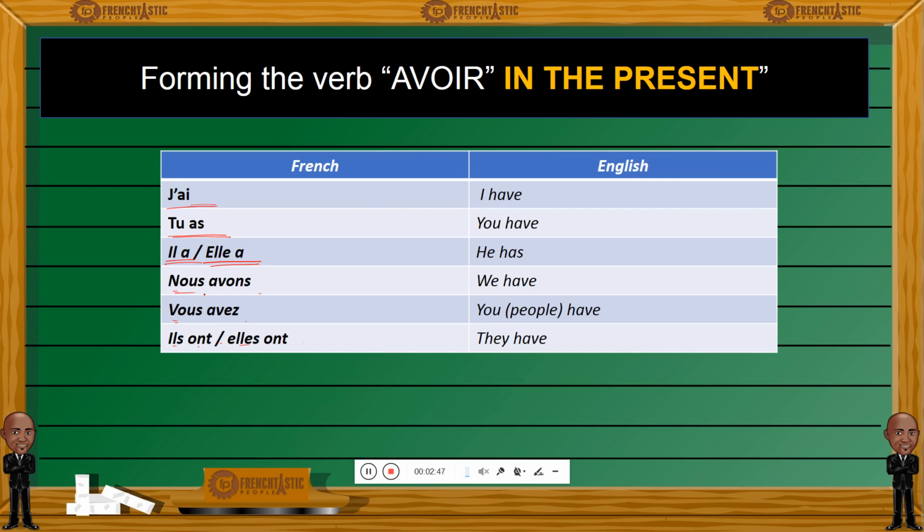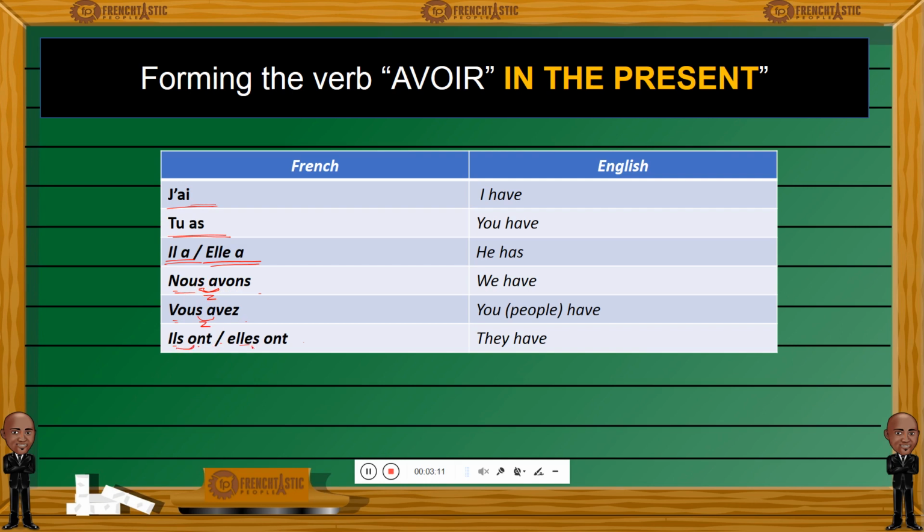As you can hear, we've mentioned that before, but there is here what we call the liaison. Between the S of the nous and the A of avons, we have to have the sound Z to make it flow, as if both words were connected. Nous avons. We have here also the Z sound. Vous avez, the Z sound.